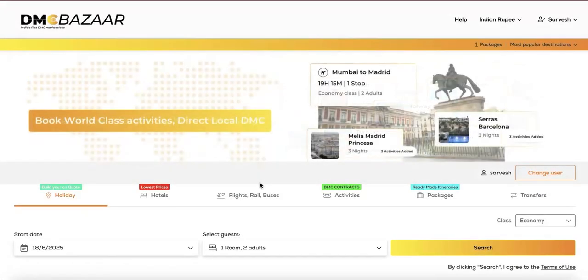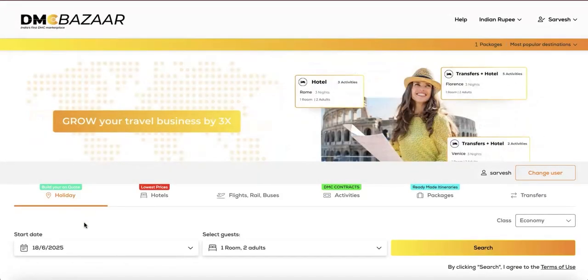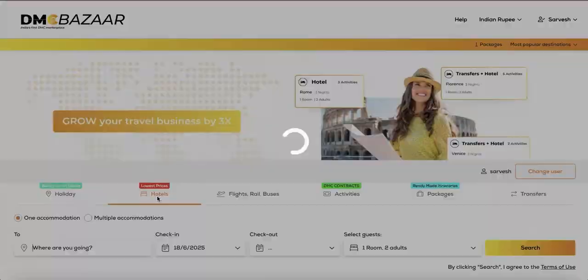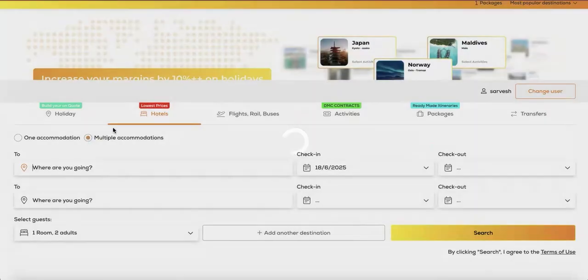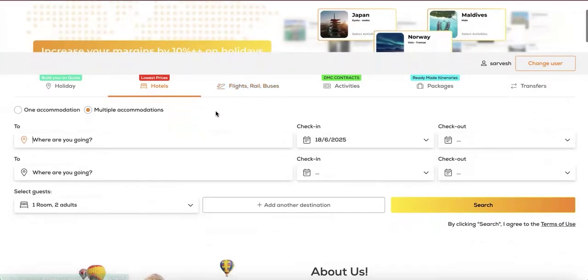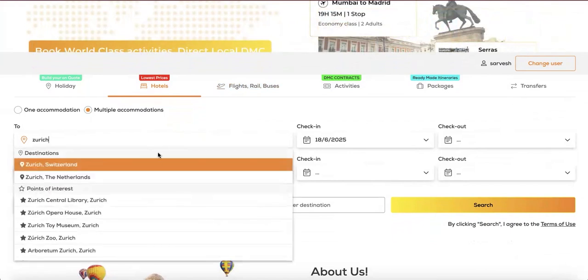To book a quick package with hotels, activities, and transfers, but where intercity transportation is not required, simply click on the Hotels tab, select multiple accommodations, and begin your plan. Let's look at Switzerland today.